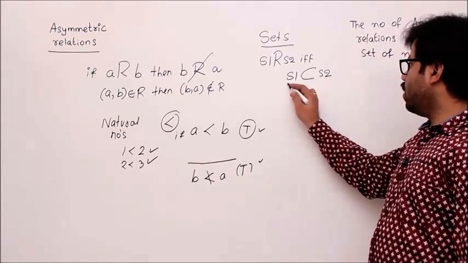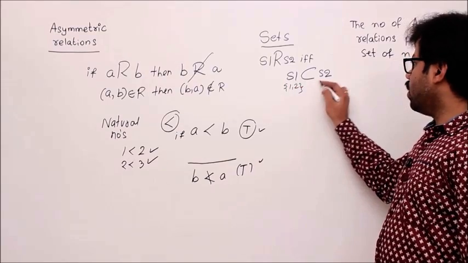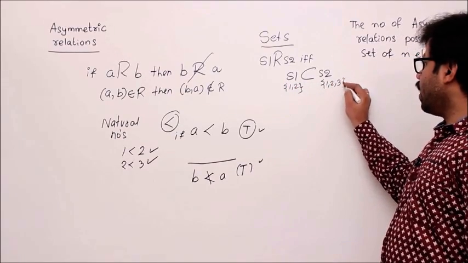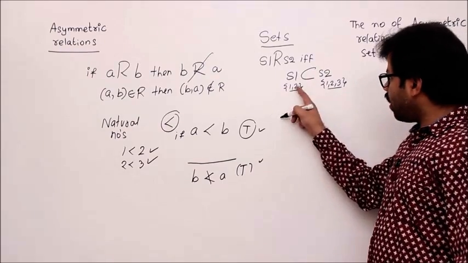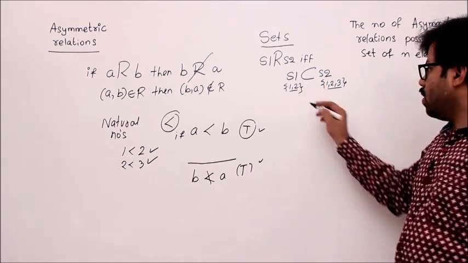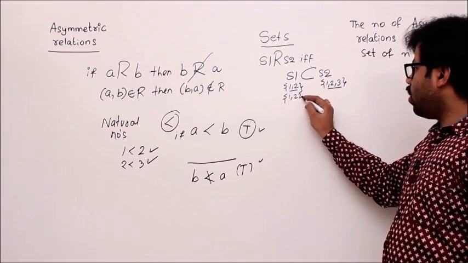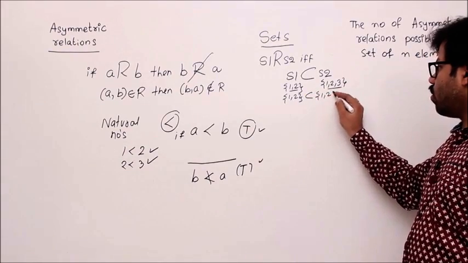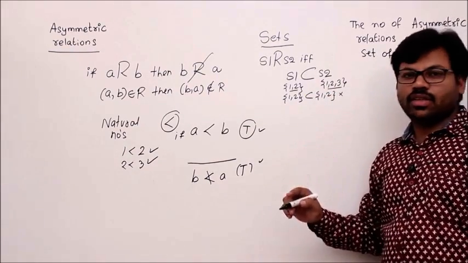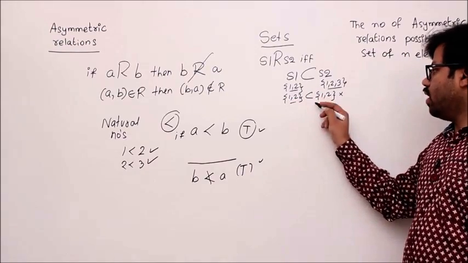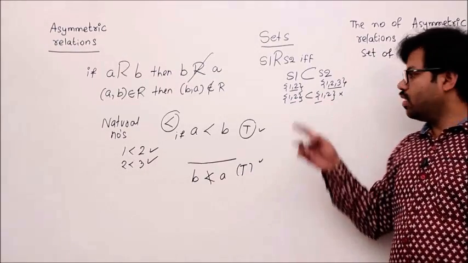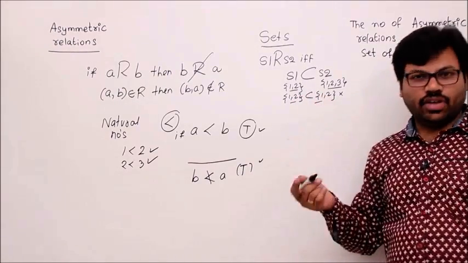Okay. Example: S1 is {1, 2}, S2 is {1, 2, 3}. Then we say {1, 2} is a proper subset of {1, 2, 3}. That means it is properly contained in S2. Whereas {1, 2} proper subset of {1, 2} is wrong. This is absolutely wrong, because though {1, 2} is a subset of {1, 2}, it is not proper, that means they are equal. Whenever they are equal, we don't say {1, 2} is properly contained in {1, 2}.